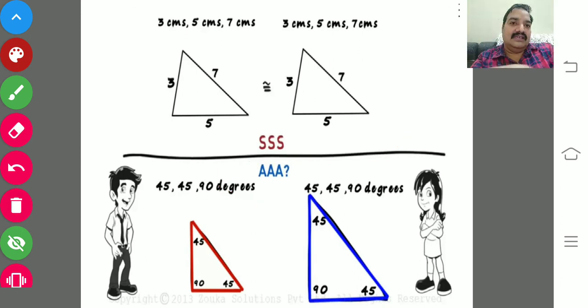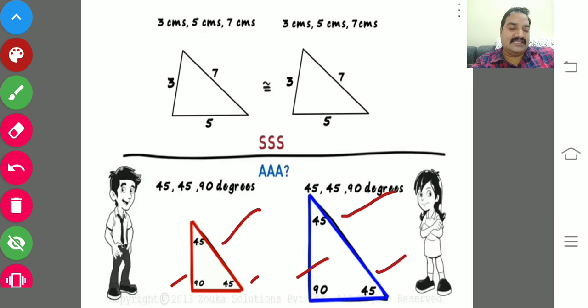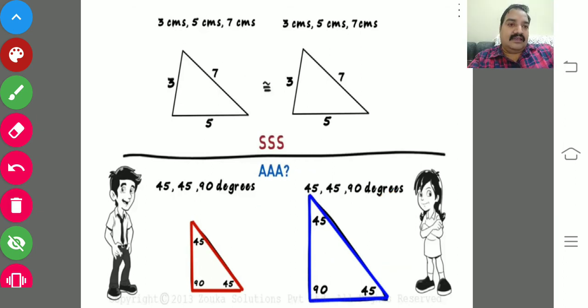Why? Here is one illustration. Mr. Karthik and Veda have constructed two triangles with angle measurements. Karthik has taken 45, 90 and 45. Veda has taken the same measurements, 45 degrees, 90 degrees and 45 degrees. But compared to Mr. Karthik's, Veda has constructed a bigger one.